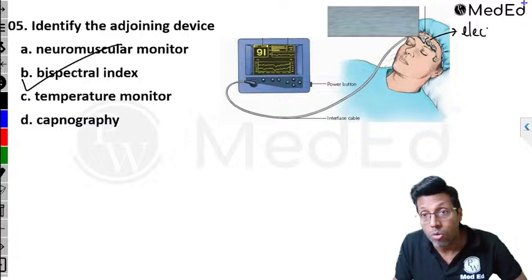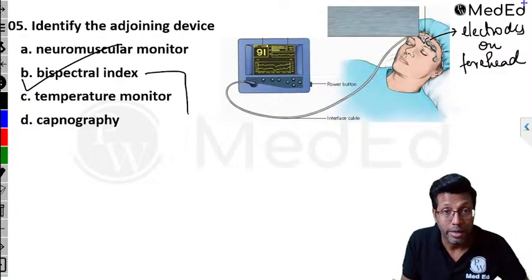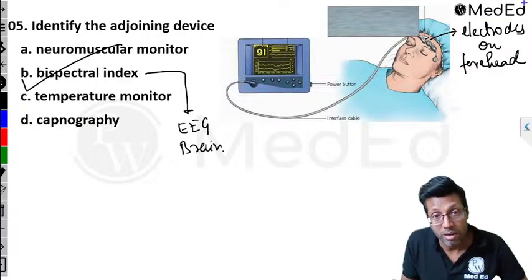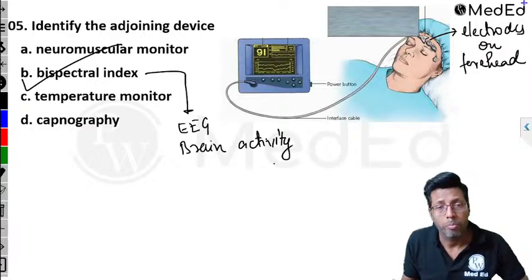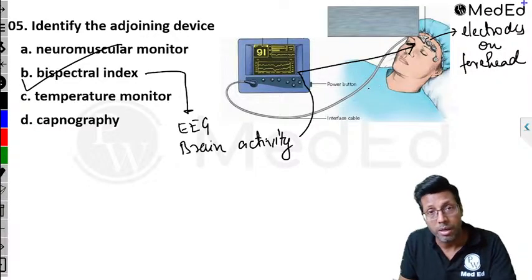Here you have electrodes on the forehead. Bispectral index is based on the electroencephalogram, EEG, and it is basically measuring the brain activity of the patient. Based on EEG activity, you know if the patient is awake, sleeping, conscious, unconscious, or dead.